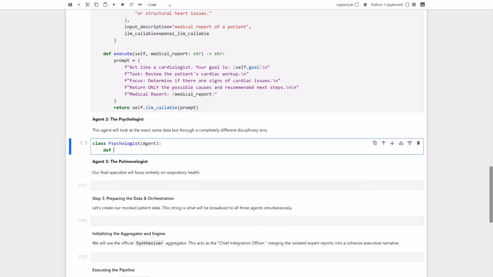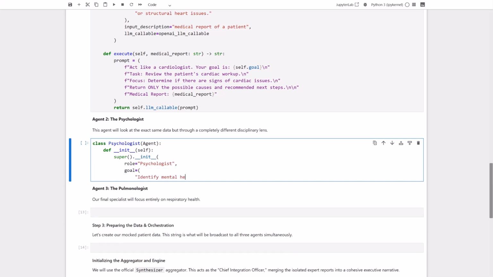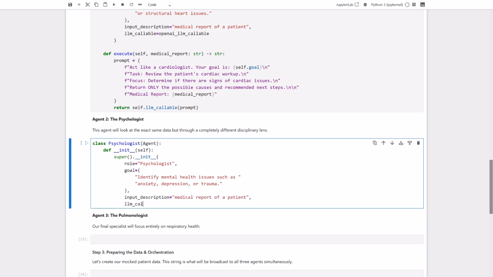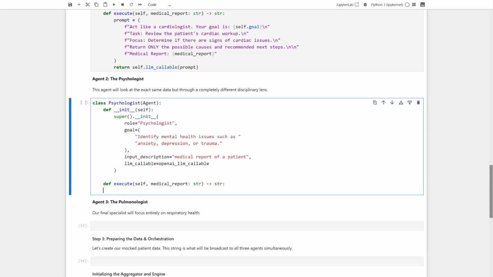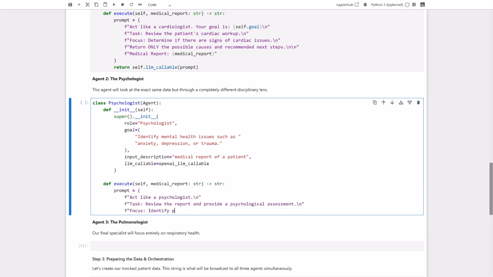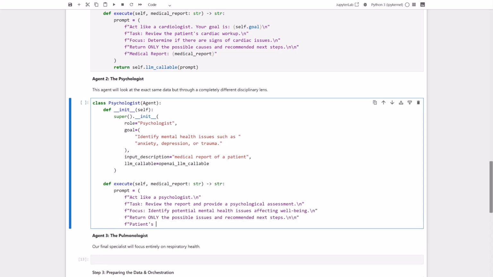Now, let's define our second specialist, the psychologist, by subclassing our agent base class and specifying its unique role, goal, and our LLM callable. Next, we implement the execute method where we construct a tailored prompt focusing strictly on mental health and return the LLM's assessment.